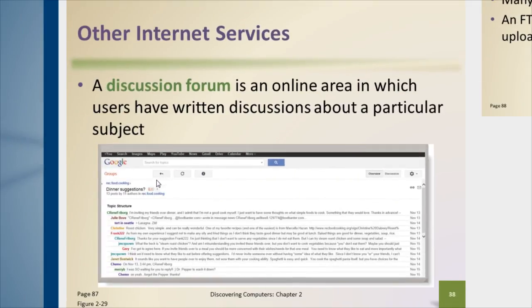Now, those are distinct from a discussion forum. A discussion forum is asynchronous communication. In other words, you're able to type out a message and save or post that message to a discussion forum, and then you can leave, and you may not get a response for days or weeks or maybe never. The advantage to this is it becomes an archive on a particular topic, and so there's a wealth of information in discussion forums.